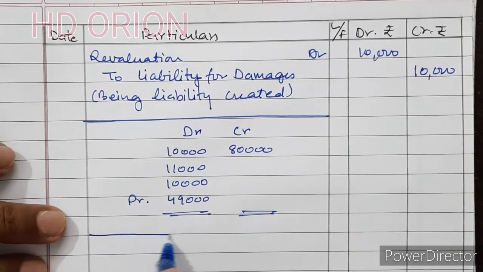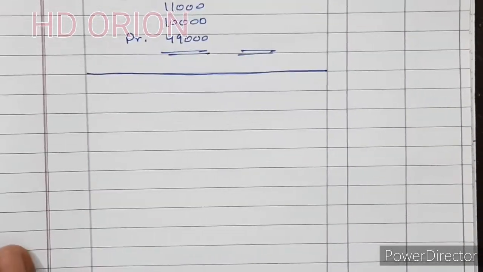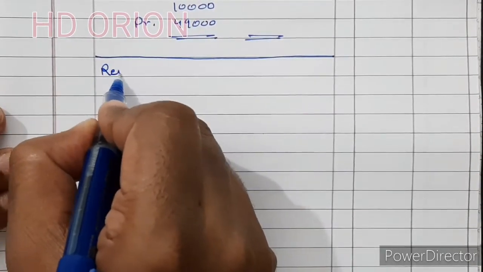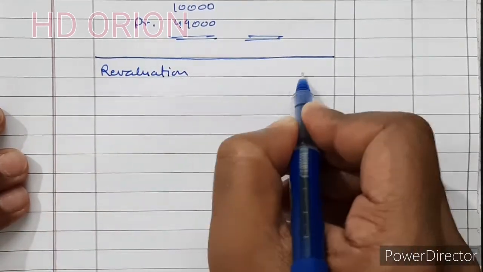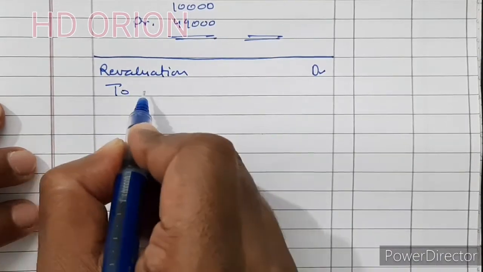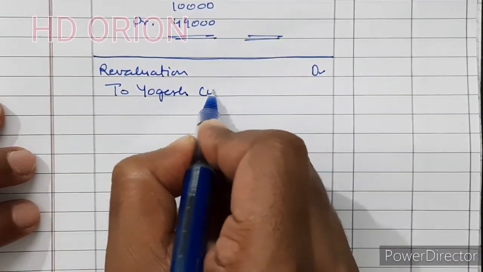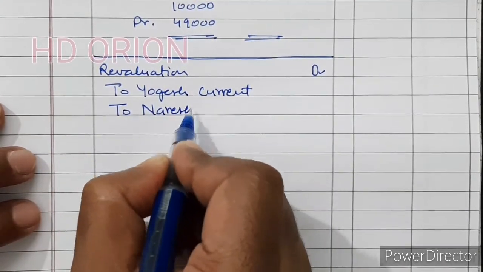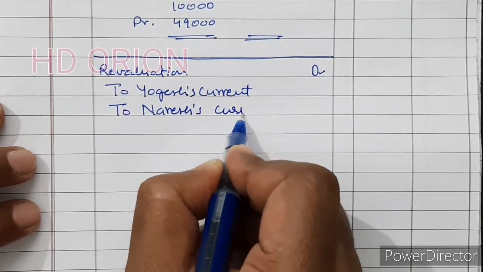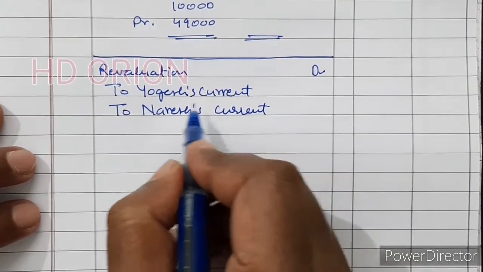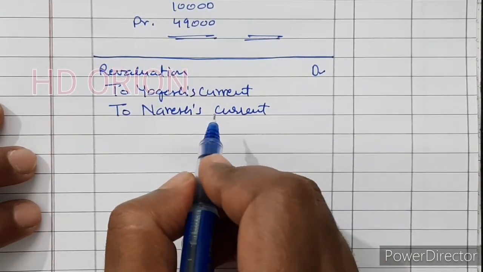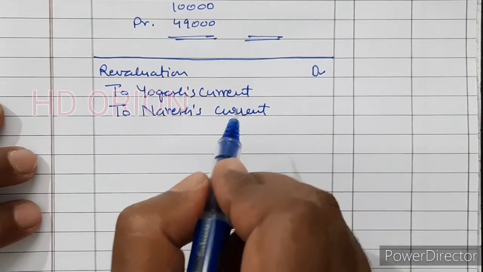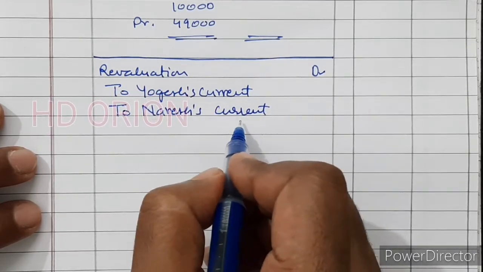So let us pass journal entry for this. Revaluation account debited to Yogesh current account and to Naresh current account, because capital account is fixed and current account balance is given in the question, and therefore it is an indication that capital account is fixed and all the adjustments other than capital are to be shown through current account.